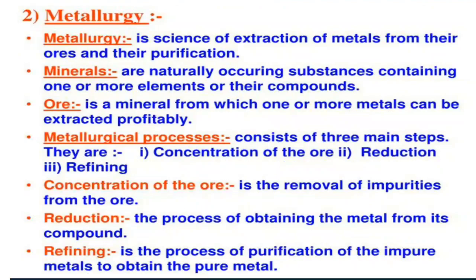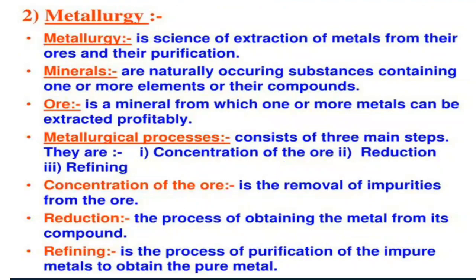Then nitrogen: we all know that 78% of total air consists of nitrogen. Then oxygen: we know that it is 21% of the volume of air on the earth. Carbon occurs in the form of pure coal, containing near about 60 to 70% carbon. Diamonds are there, graphites are there. Sulfur occurs in the free state near volcanoes, and even in a combined state in metals like sulfates and sulfides. It also occurs as hydrogen sulfide gas.